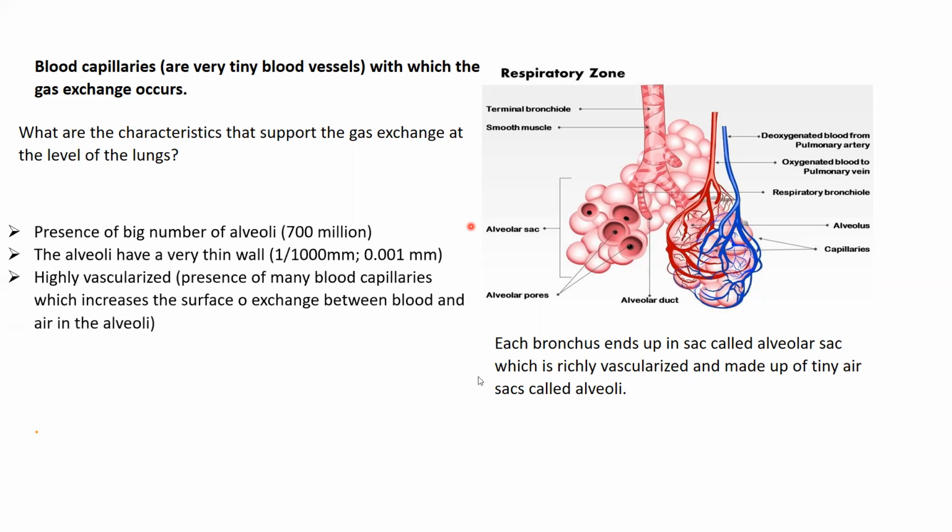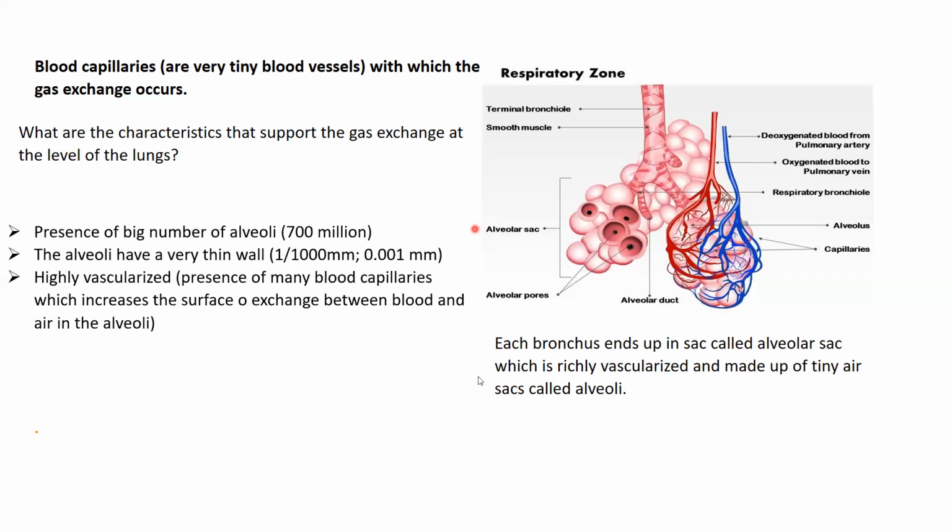First, we have a big number of alveoli. As you can see, a lot of alveoli. We have 700 million alveoli in our lungs. The alveoli have a very thin wall, which is 1/1000 millimeter, so it is a very, very thin wall, and it is highly vascularized. So we have the presence of many blood vessels, as you can see in this document, okay? And this will increase the surface area of exchange between the blood and the air in the alveoli.